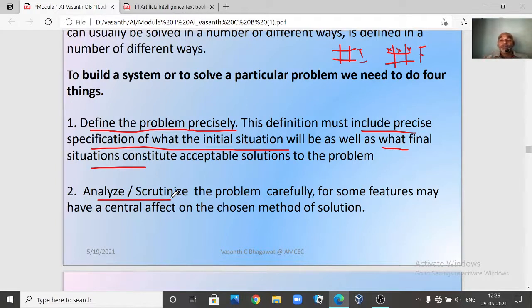Now if you are going by train, you have to analyze whether seats are available, whether the train is available at the moment of time when you want to go. So like this, all possibilities, you are supposed to analyze, scrutinize the problem for all the various possibilities, such that you go from your initial state towards your goal state, right? So this is the second step, that is, you have to analyze the problem carefully.